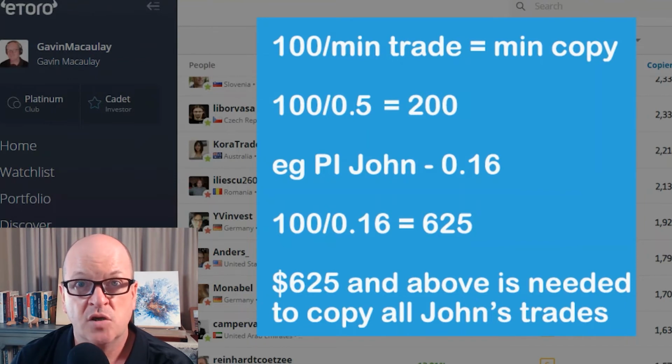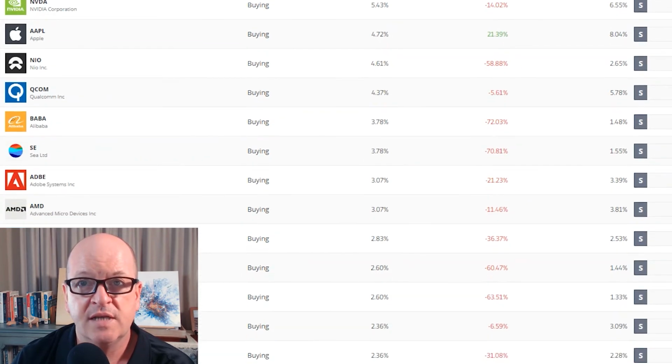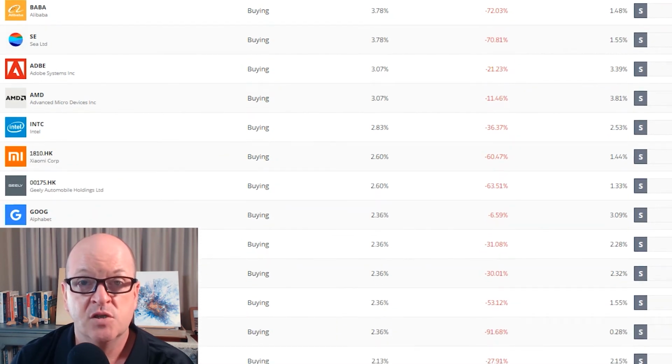Many PIs are like John and cannot be copied for this minimum $200. Many have loads of trades smaller than 0.5% of their portfolio. How to find a PI's minimum trade size? You have to do a bit of detective work. I'll show you how. You have to go to the PI's portfolio. You can see what percentage is invested in each position, but that's not the answer. You need to go one level deeper to check the trades they've made in that position. Sometimes it's just one trade, sometimes it's many.